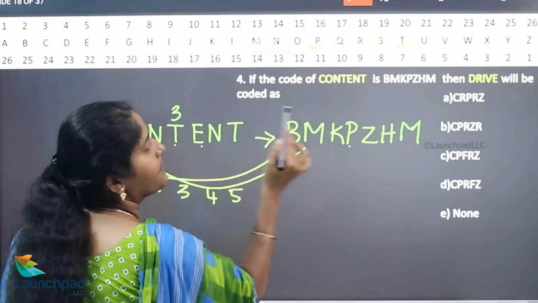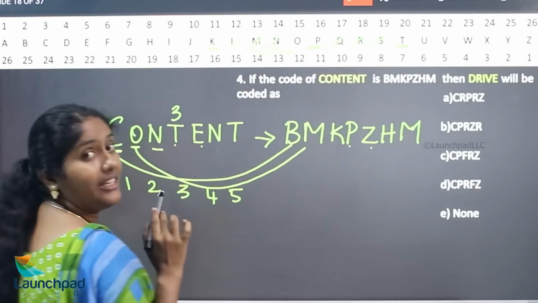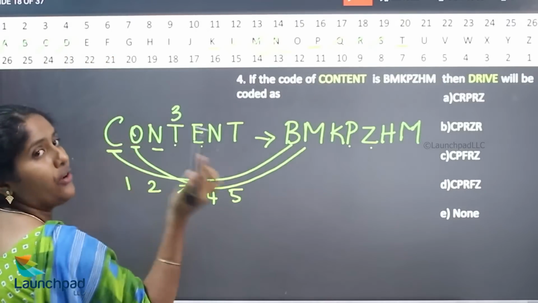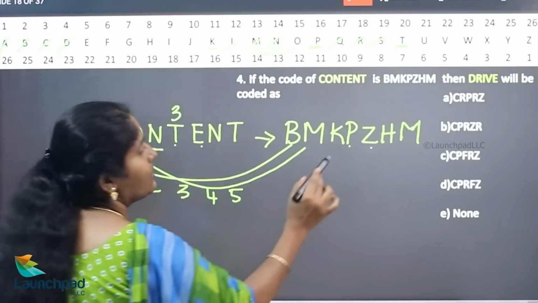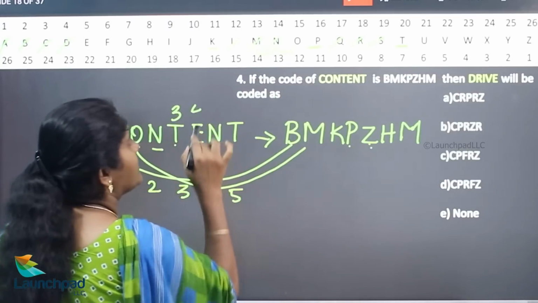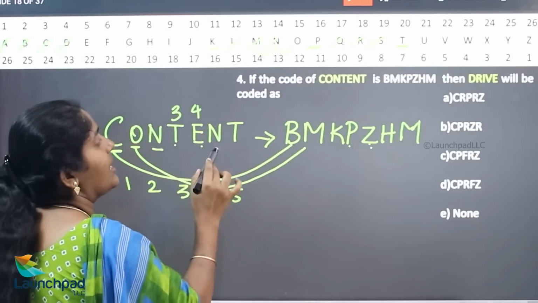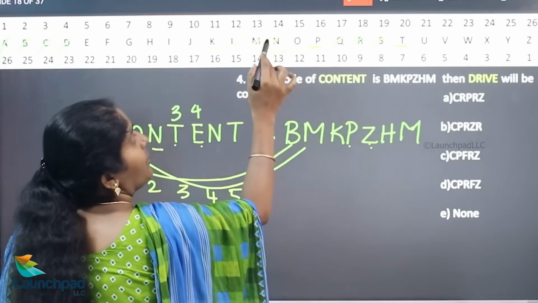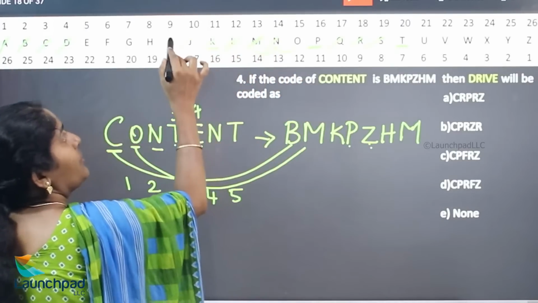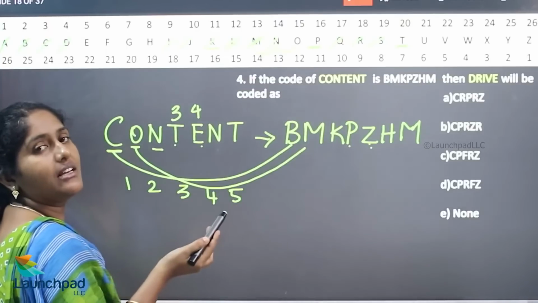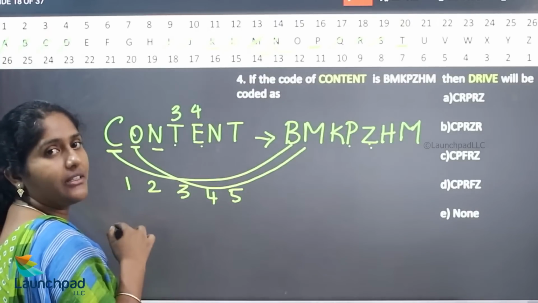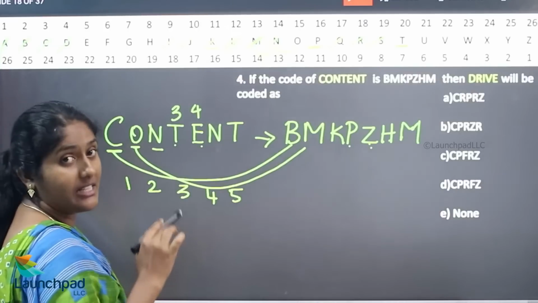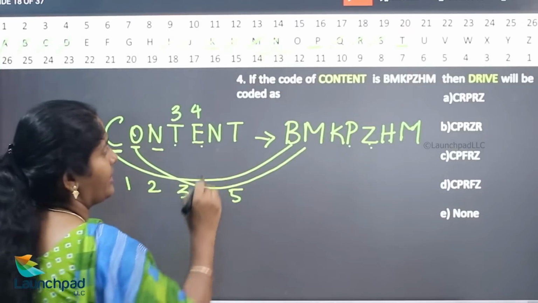Here E and Z. How many letters are skipped? 1, 2, 3, 4. 4 letters are forwarded from E. What is the N? They are using H. 5 letters are forwarded. 1, 2, 3, 4, 5. So there is a gap between E and H of 5 letters in the forwarded direction.